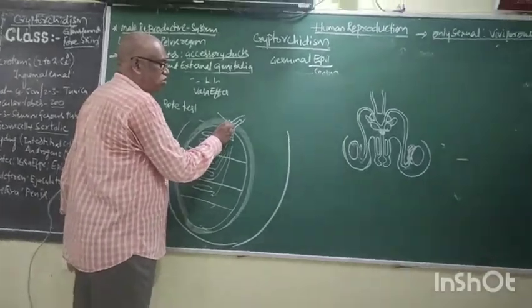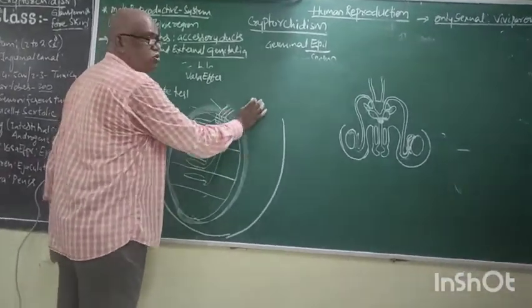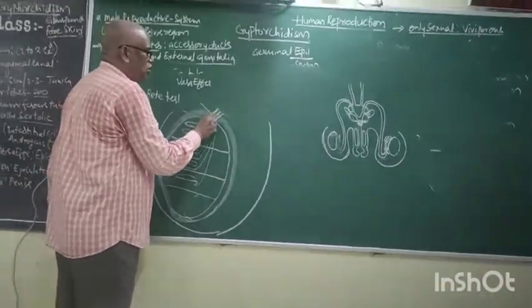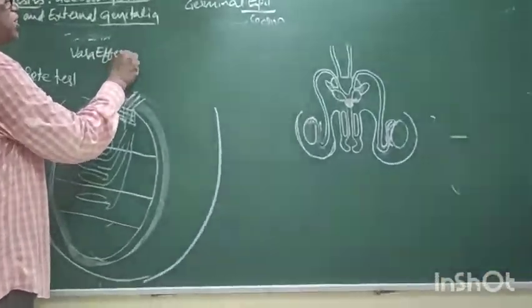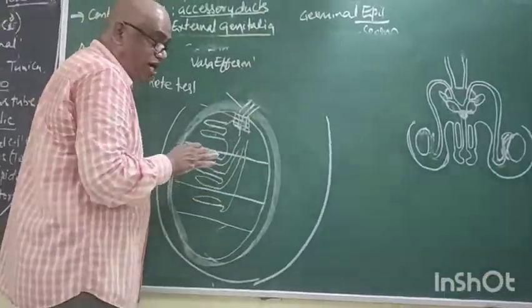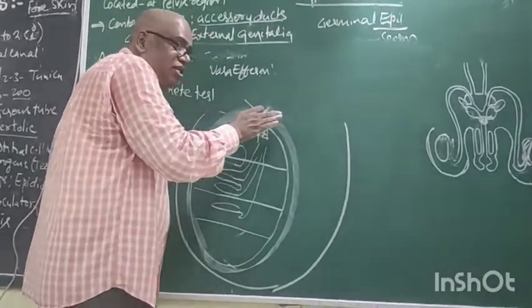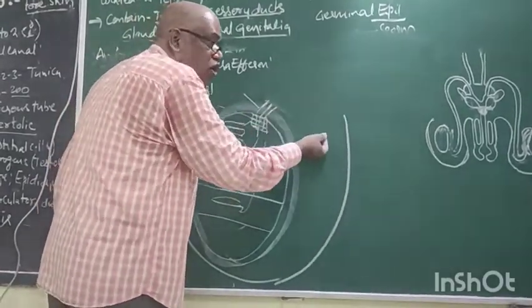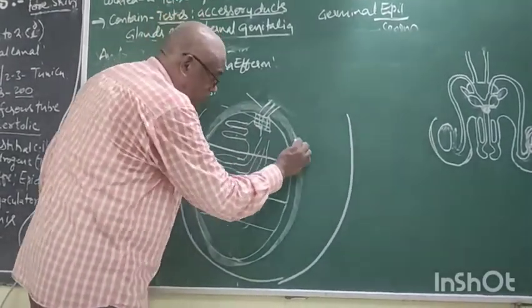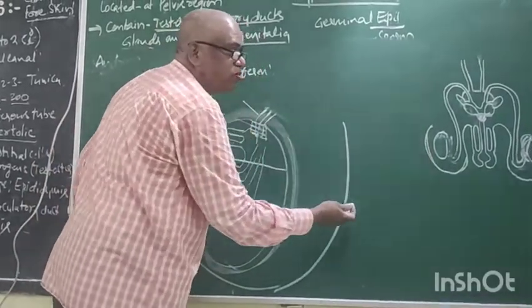From this rete testis, a few, maybe 3 or 4, tubes arise. These are called vasa efferentia. The vasa efferentia penetrate into the wall and come to the outside. Outside means outside the testis, but not outside the scrotum.